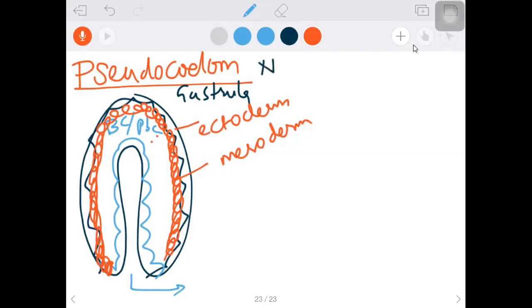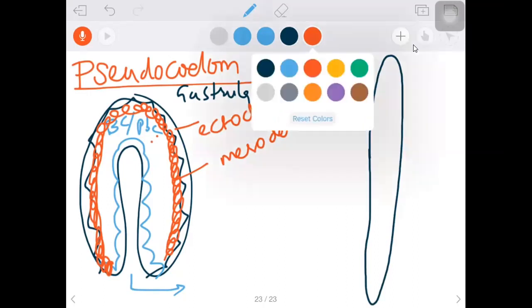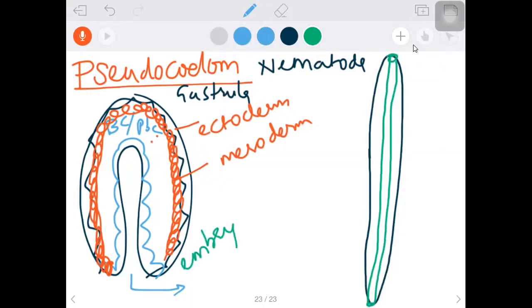So let us see the representation here. The example for this is the phylum Nematoda. I'm taking a roundworm as an example, Ascaris lumbricoides, the roundworm. This is the mouth, and it opens into the gut or alimentary canal. You have to imagine that this is the embryo and this is the adult.